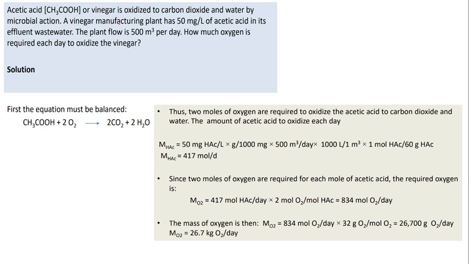A vinegar manufacturing plant has 50 mg per liter of acetic acid in its effluent wastewater. So the effluent wastewater contains 50 mg of vinegar, that is the acetic acid, per liter. The plant flow rate is 500 meter cube per day. How much oxygen is required each day to oxidize the vinegar?